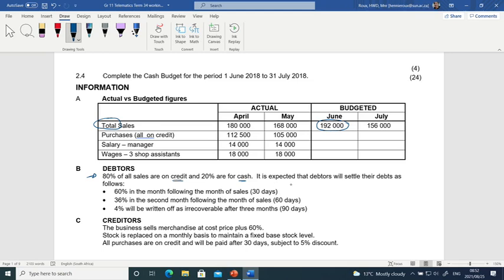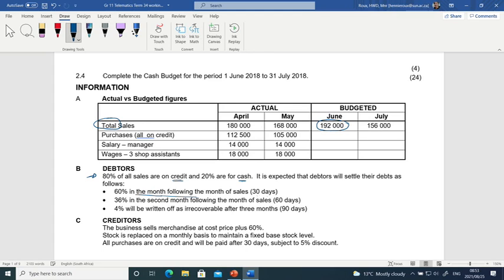Then they also tell us how the debtors will settle their debts. Obviously, this will be based on what they did in the past. 60% in the month following. If the word following wasn't there, it made a difference. 60% in the month following the month of sales. So that is 30 days. So there we have to read very carefully.